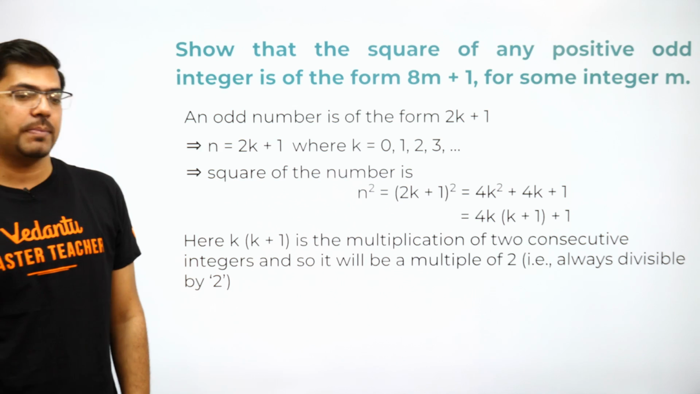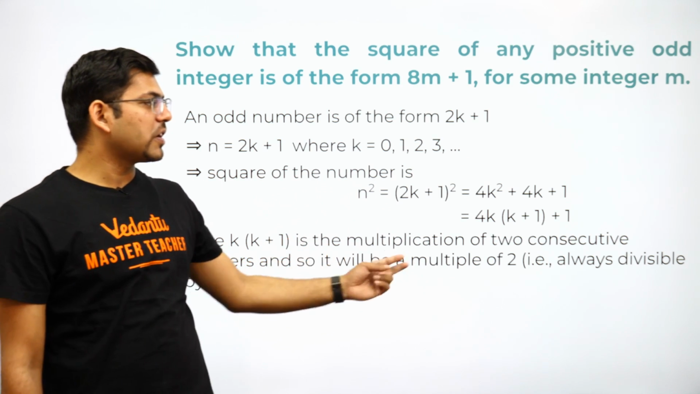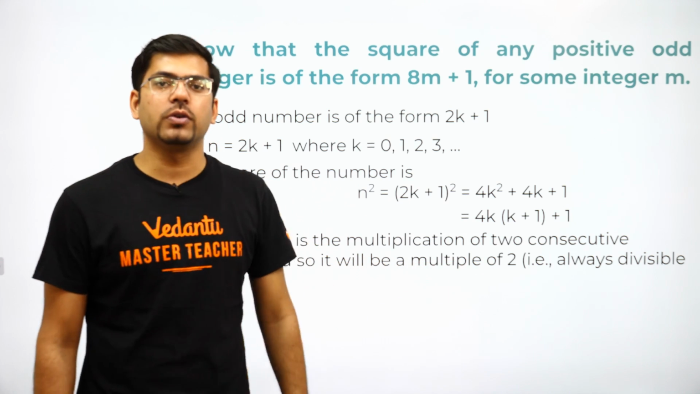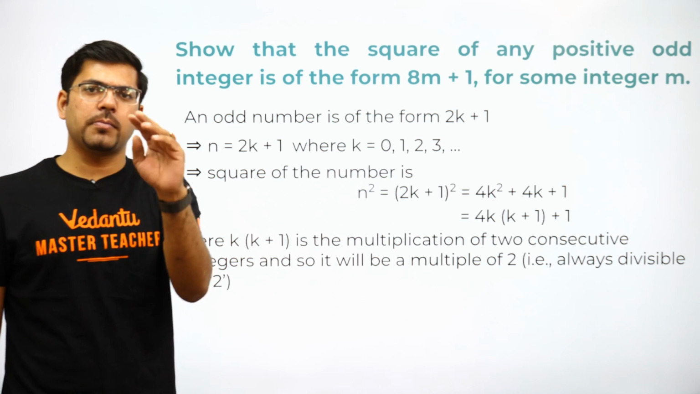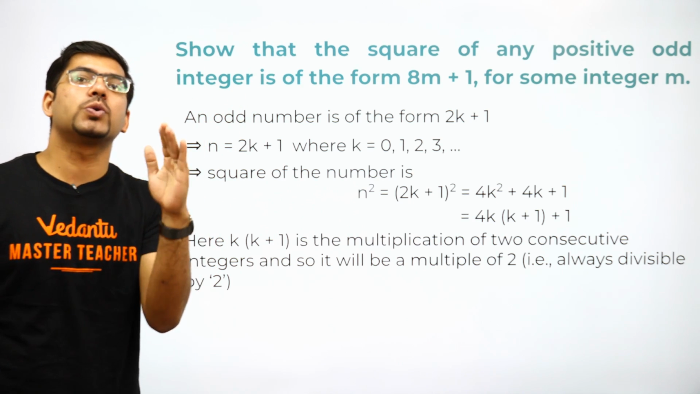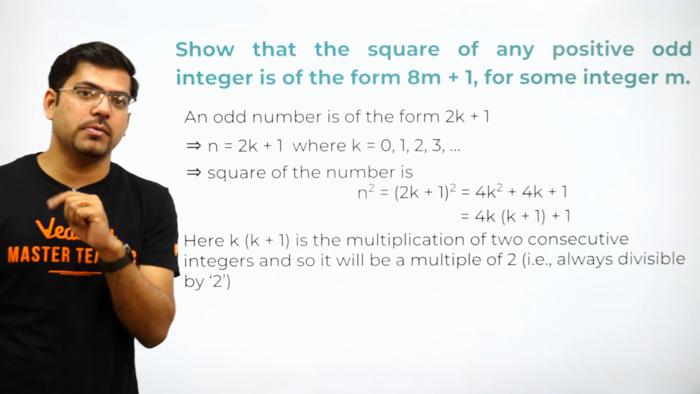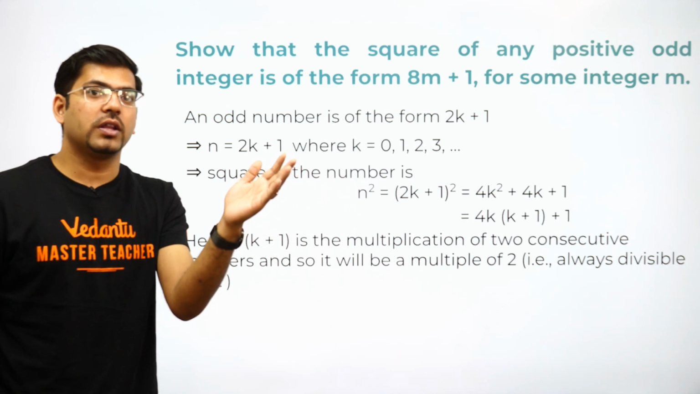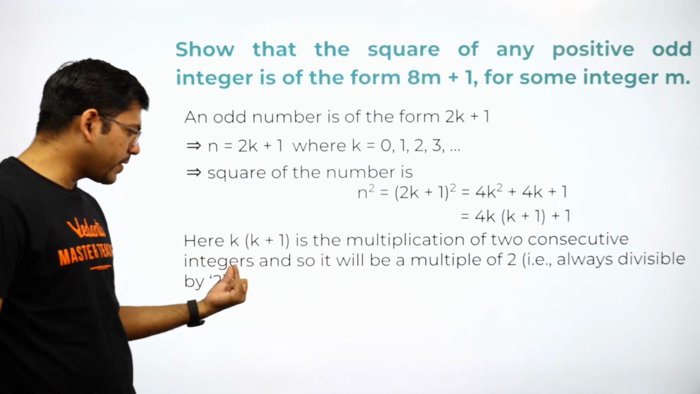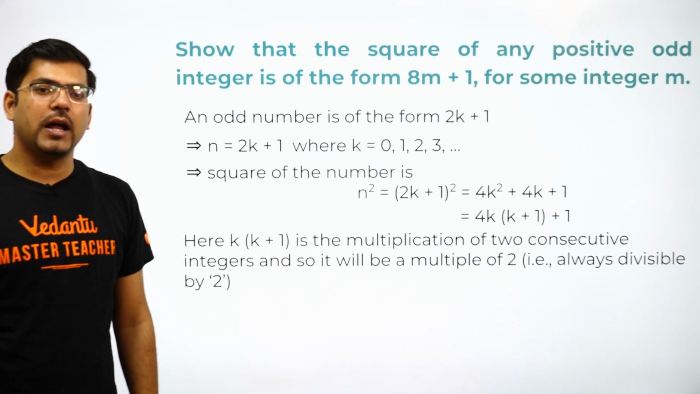Here k into k plus 1 is the multiplication of two consecutive integers, and so it will be a multiple of 2. Two consecutive integers are always divisible by 1 into 2. Similarly, 3 consecutive integers, as we have just seen, are always divisible by 1 into 2 into 3, that is 6. 4 consecutive integers are always divisible by 1 into 2 into 3 into 4, that is 24. So this rule goes on. Okay, once you have written this step, now you are good to go.